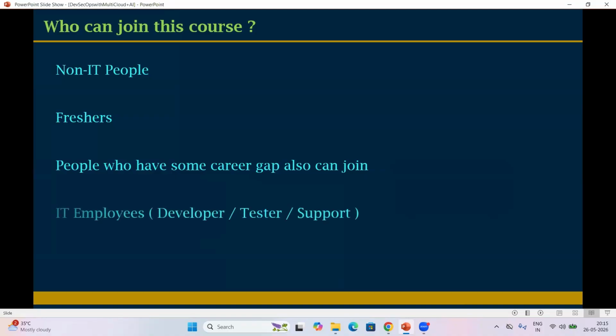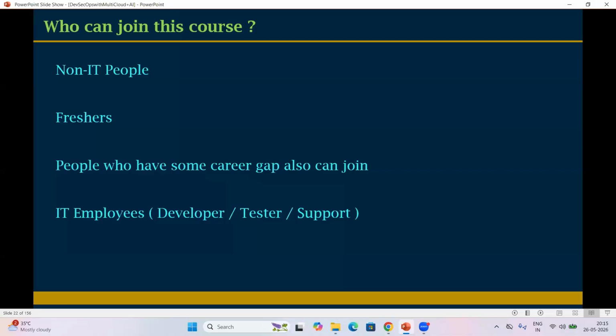And also IT employees, developers, testers, support engineers, can easily switch into a DevSecOps role from their current role, right? Developers are switching currently because everywhere there is automation; every company is looking for automation with AI. Currently we are using Azure, so we can automate the deployments, code deployments, and we can automate the infrastructure. Everywhere automation. So developers, testers, support engineers are switching their current role to an automation role.